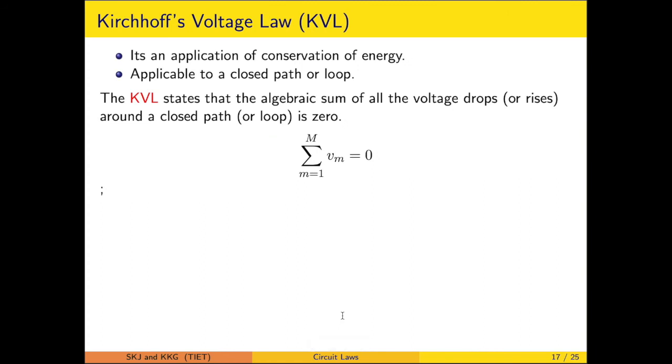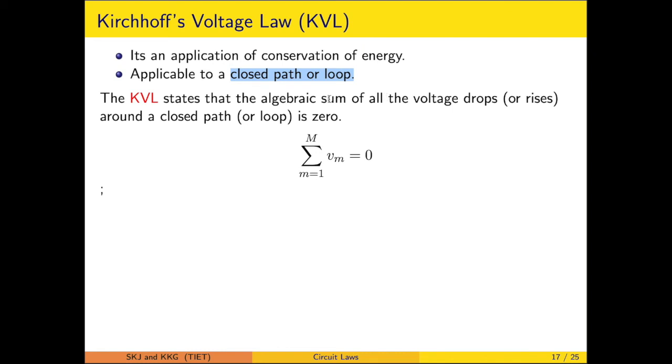Now this particular one is Kirchhoff's voltage law. We have to see it along analogous lines. It is the application of conservation of energy. This is applicable to a closed path or a loop. That loop can be an independent loop or a different loop; in general, it is a closed path.